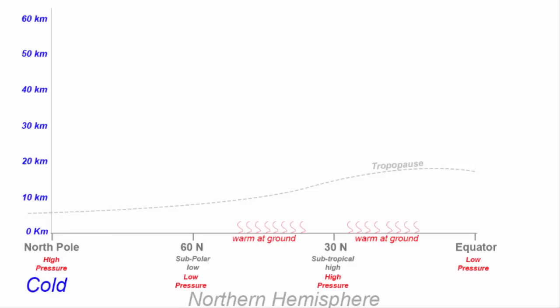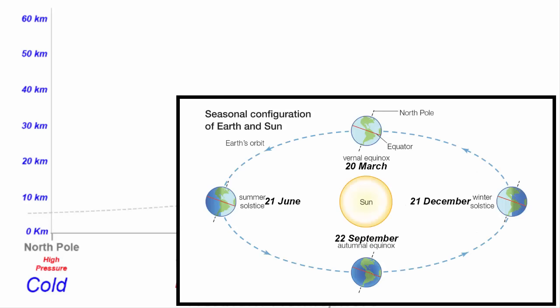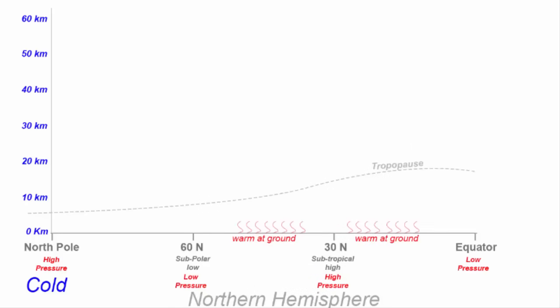Alright, let's begin. We know that as we go away from the equator towards the polar region, temperature drops. It gets cold, especially when the northern hemisphere is tilted away from the sun. Latitudes between the equator and the North Pole will experience winter, and southern hemisphere will witness summer. Generally, in between 25 and 35 degrees north and south latitude, you will find the subtropical region, which is a high pressure belt.